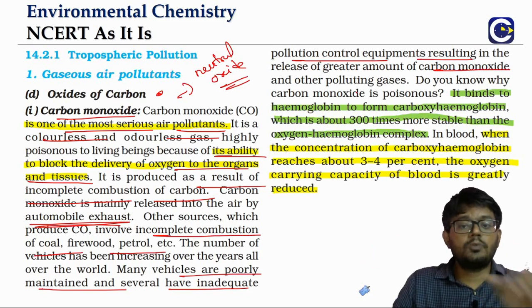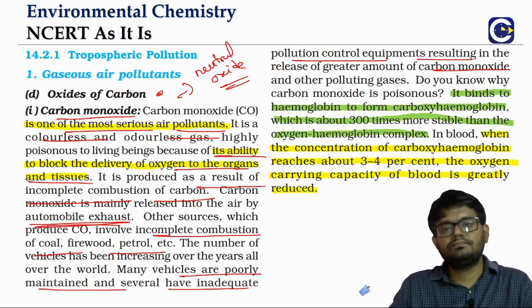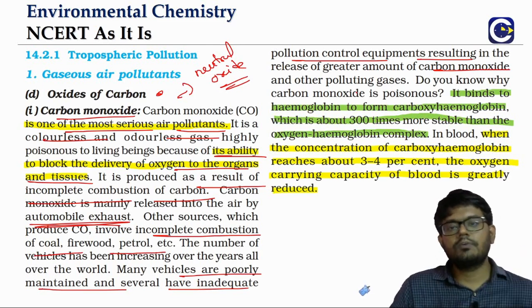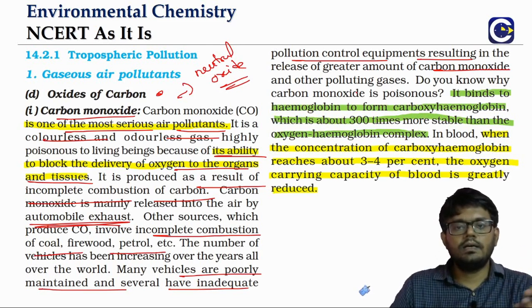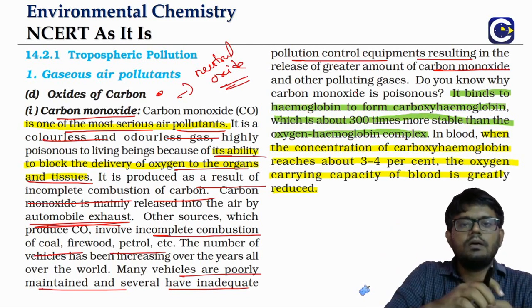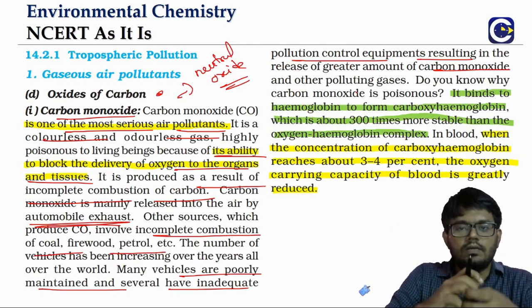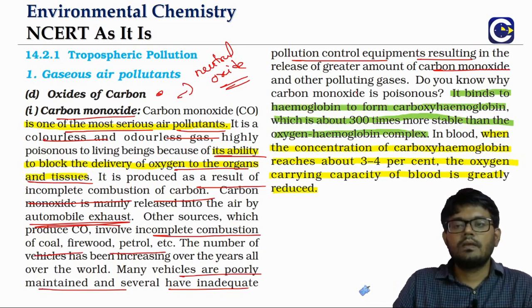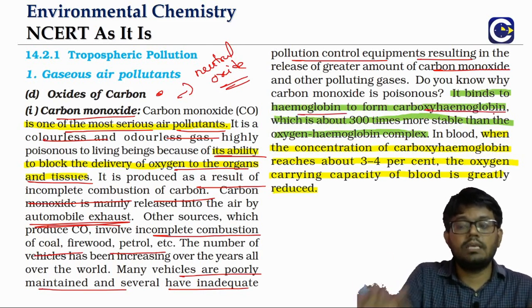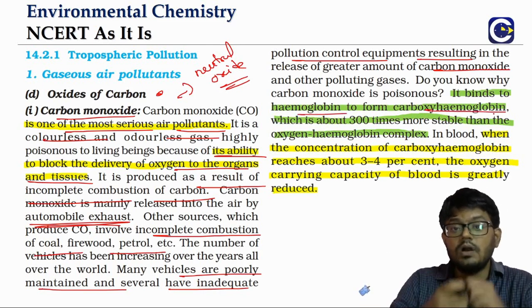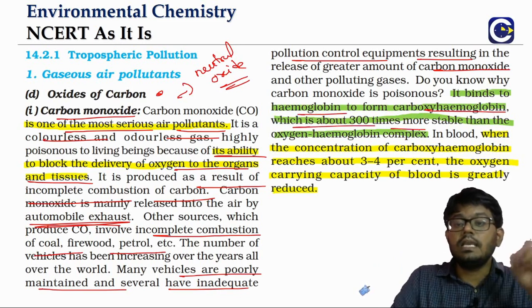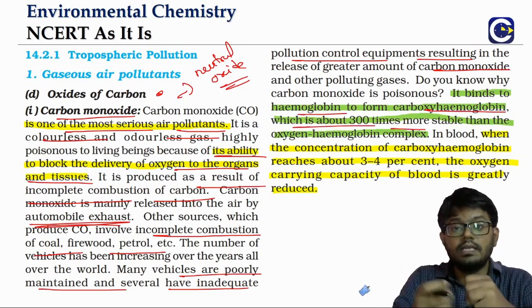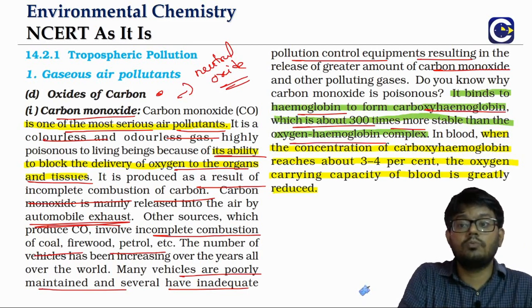Now we said it is more poisonous. Why? Because it binds to hemoglobin. For oxygen transport in our body, hemoglobin forms a binding with oxygen. That is what we call oxyhemoglobin, and that way the oxygen is transported. But when carbon monoxide binds to hemoglobin, it forms carboxyhemoglobin. It is a stronger bonding. How many times? 300 times stronger, or we can say 300 times more stable than oxyhemoglobin.